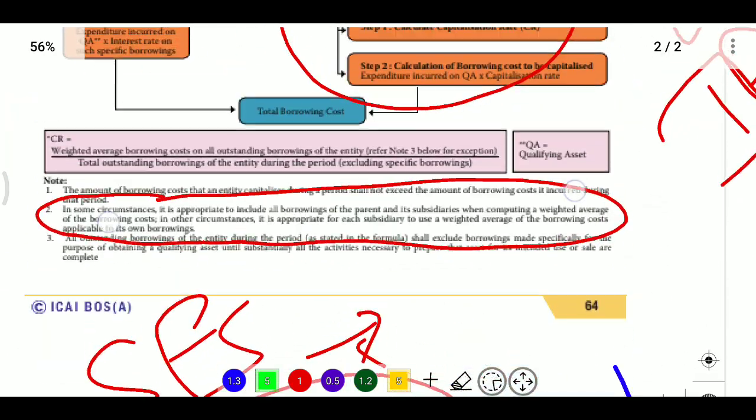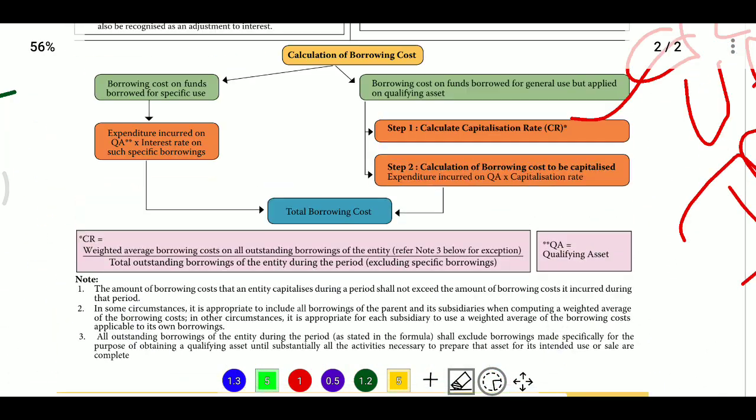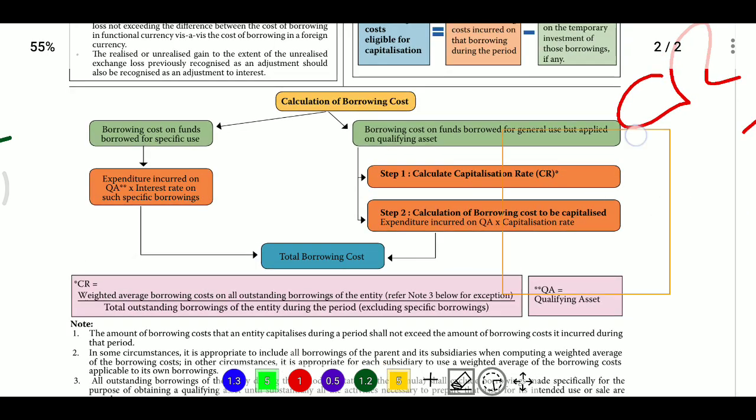We have two types of borrowings: specific borrowings and general borrowings. Specific borrowings are amounts borrowed specifically for the acquisition or construction of a qualifying asset. General borrowings are all other borrowings of the entity, used for any purpose. Here specific borrowing will be used first to incur expenses, and secondly general borrowings. For capitalization of a qualifying asset, we take the specific borrowing cost first, and after that the general borrowing cost. For specific borrowing cost, if there is any investment income on temporary investment, we need to deduct that amount.